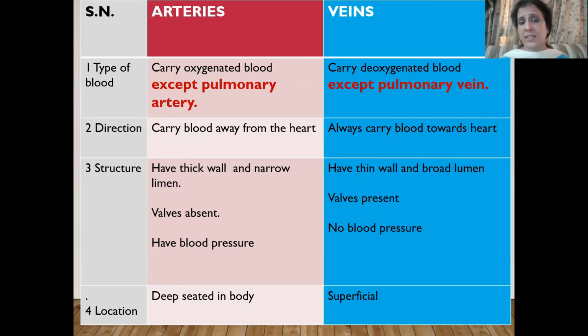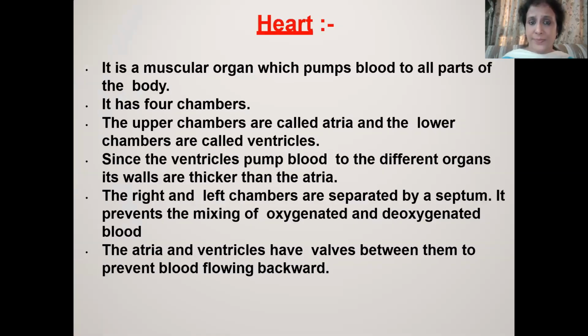Sometimes in the exam, there is only a 1 mark question: differentiate arteries and veins on the basis of the direction they carry the blood. In that case, you have to answer only this one. You are not concerned about the other differences. So you have to learn this table properly.